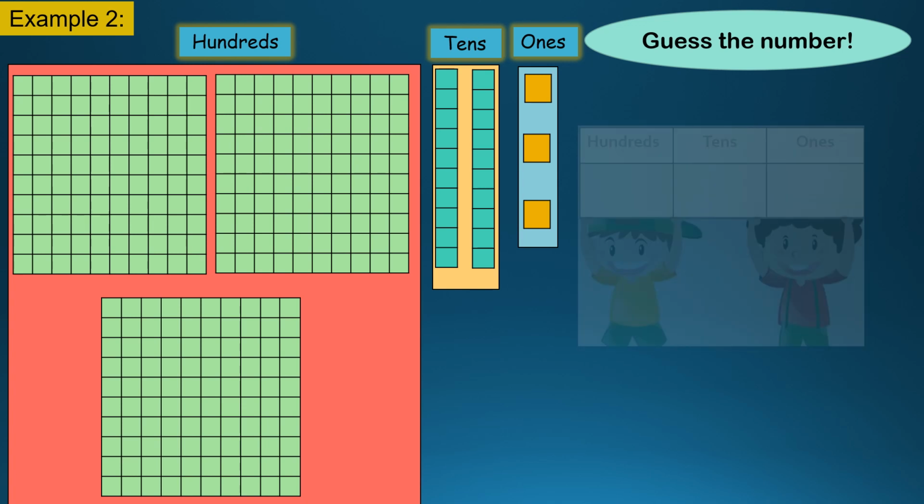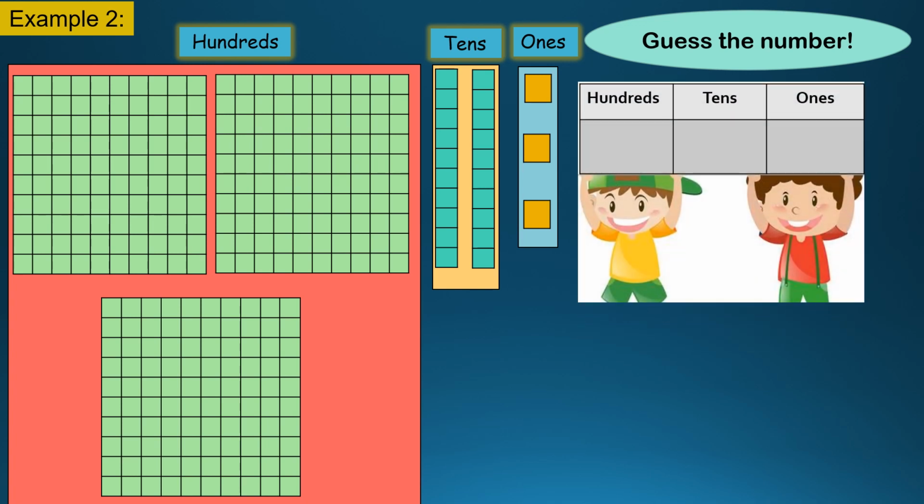Sonu Monu, they have come with the board. Let's give them the number. We'll guess and put the number in the board. So let's count the number of hundreds over here. 1, 2 and 3. So we are going to put 3 in the hundreds, and there are 2 groups of tens, 1 and 2. So we'll put 2 over there, and 3 loose ones, 1, 2, 3. So 3 over here in the ones.